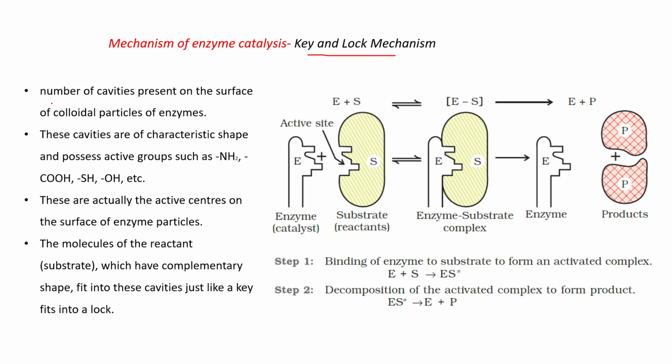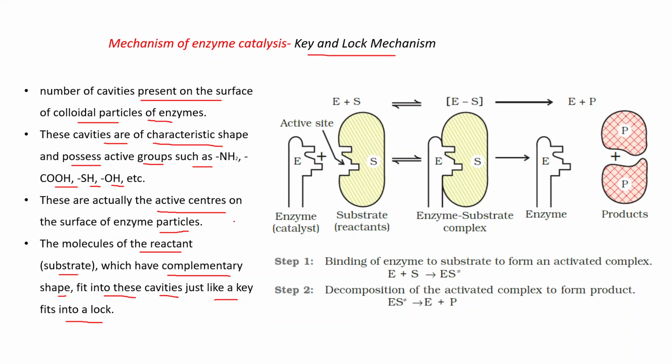In the same way, a number of cavities are present on the surface of colloidal particles of the enzyme, and these cavities are of characteristic shape and possess active groups such as NH2, COOH, SH, OH, etc. These are actually the active centers on the surface of enzyme particles. The molecules of the reactant, known as the substrate, which have complementary shape, fit into these cavities just like a key fits into a lock.